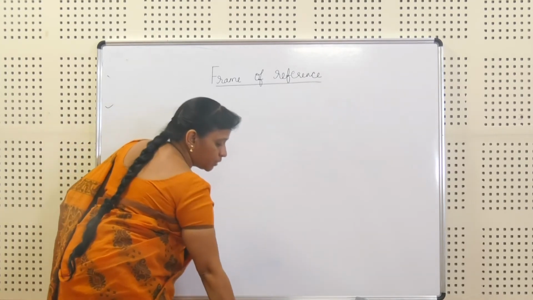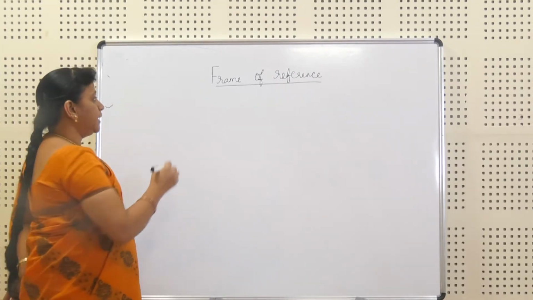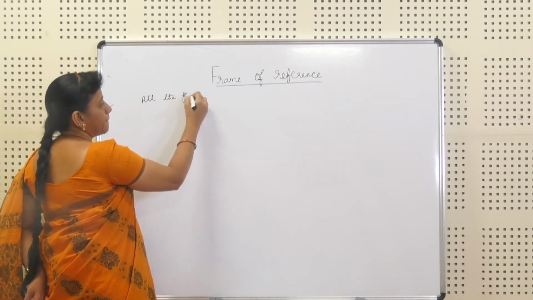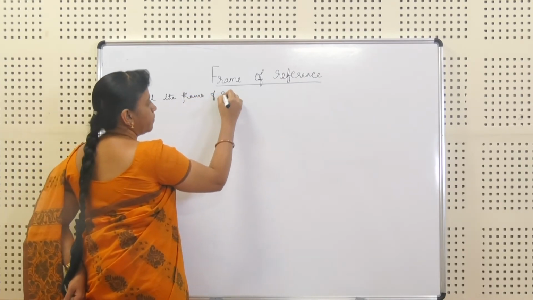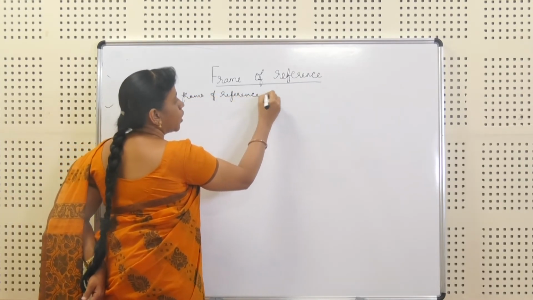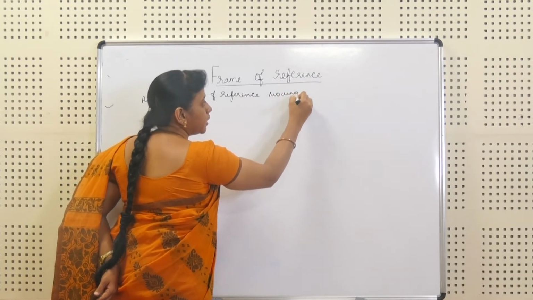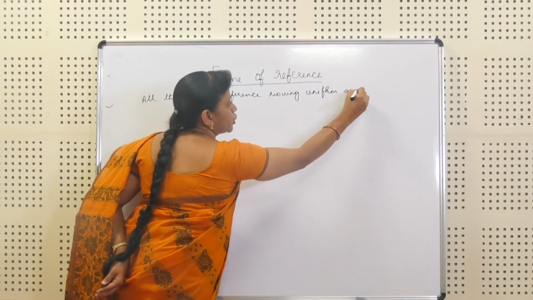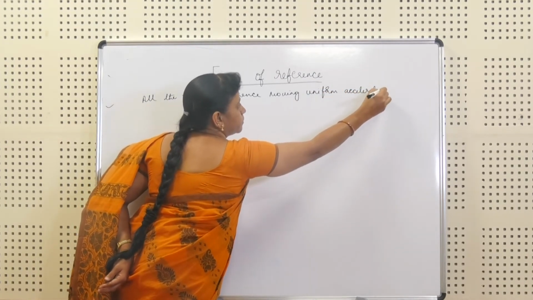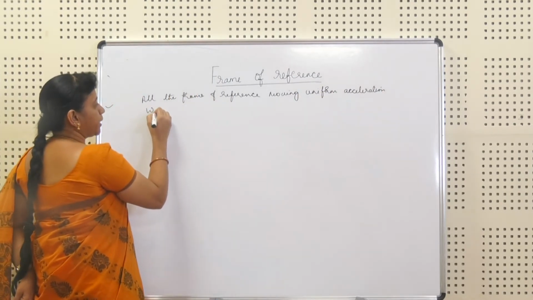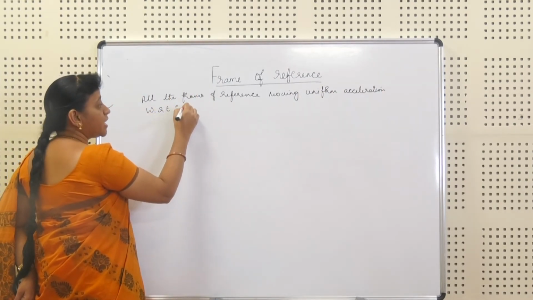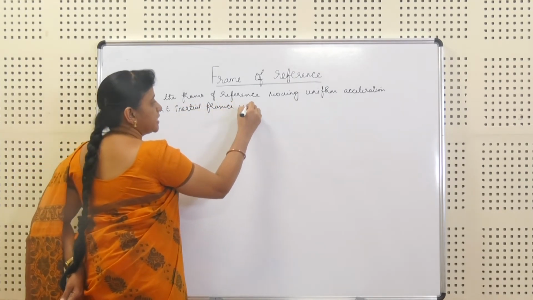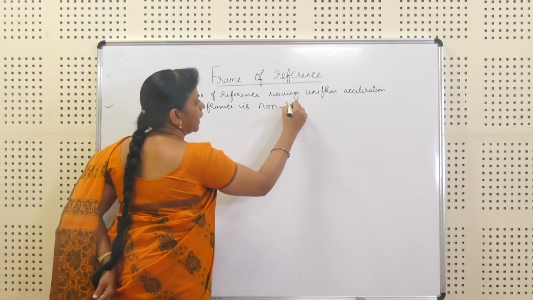For that, we will be taking the statement: all frames of reference moving with uniform acceleration with respect to an inertial frame are non-inertial.